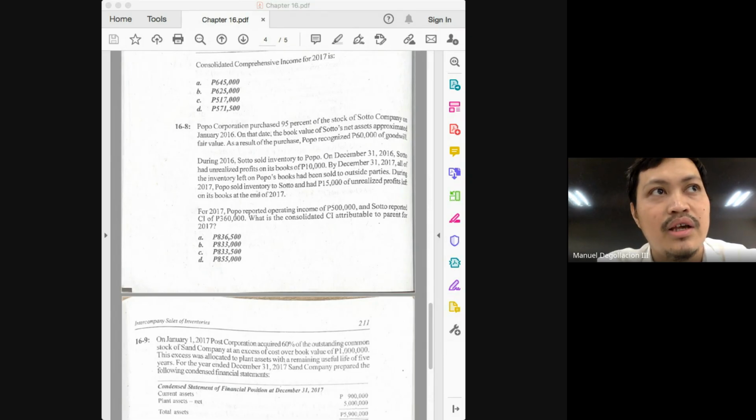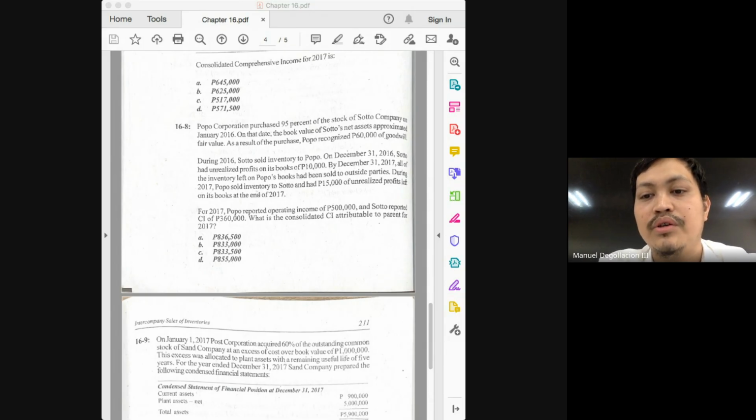What are the two things you need? Income of the parent from its own operations and the adjusted income of the subsidiary. I hope you can hear my voice asking those questions every time you read the question in the problem, class. What are the two things? And almost always, it's just two things, class.